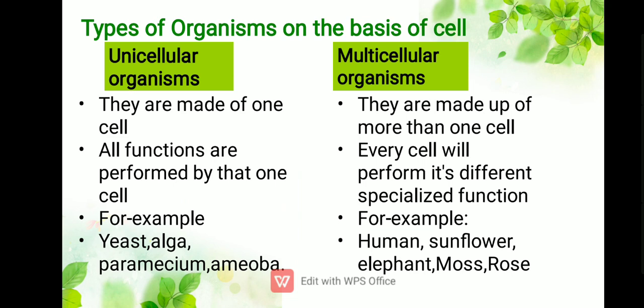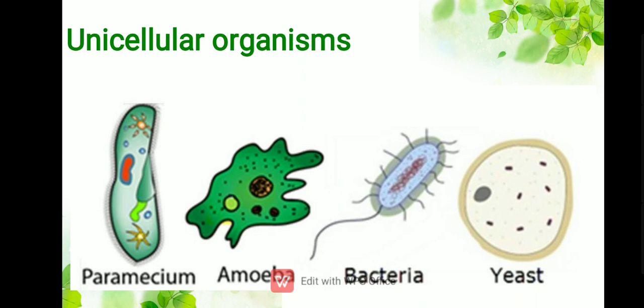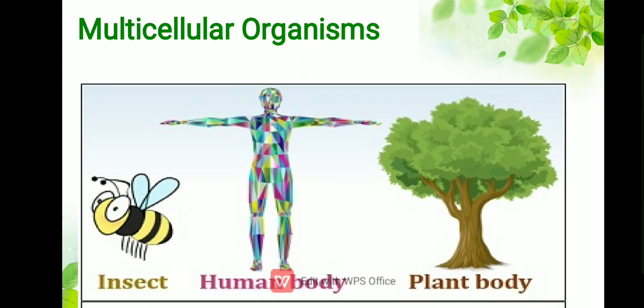For example, human, sunflower, elephant, mouse, rose, cat, dog, and many more are examples of multicellular organisms. In the next slide on unicellular organisms, you can see pictures of paramecium, amoeba, bacteria, and yeast. They are all made up of just one cell, and all life processes like breathing, digestion, respiration, excretion are done by just that one cell. Multicellular organisms like insects, human bodies, and plant bodies have many cells, and every cell is specialized in its own function. Cleared?